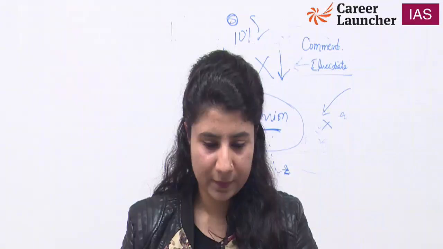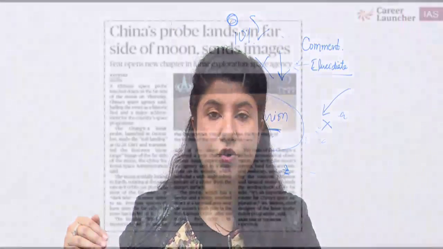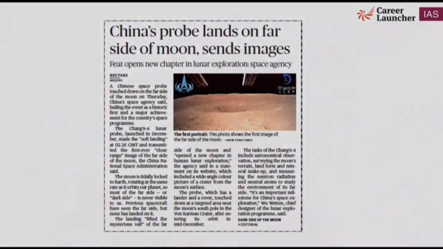Yes. Now China's probe lands on far side of moon. Far side, it has gone to the far side of the moon. China's probe investigator, it is landing on the far side of moon and sends images. This probe includes two things. One is the lander and another is the rover.